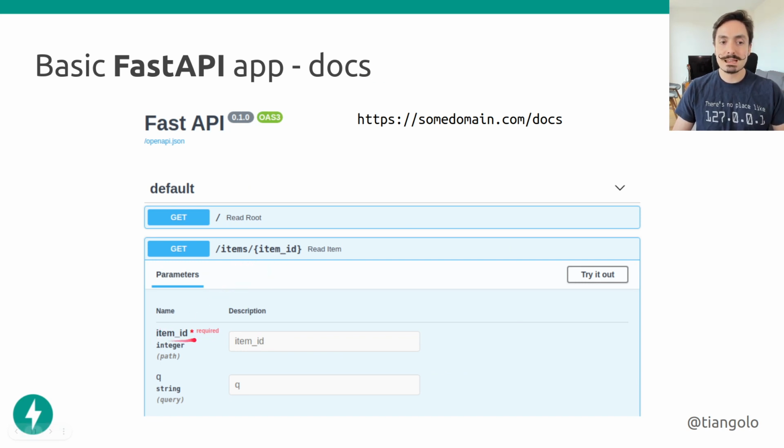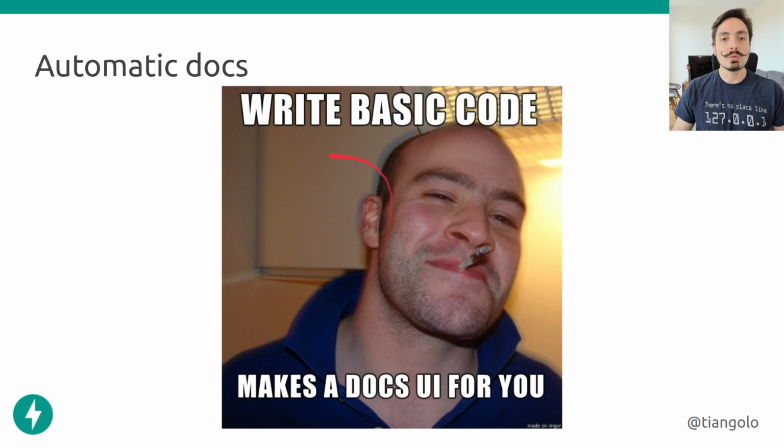We can see that item ID is declared in this documentation as an integer, because that's what we defined in the code, and that it goes in the path, and that we also have a query string, which is optional, this is not required. This query string is a string and goes in the query with the parameter Q. Nice. So you write some basic code, and good guy FastAPI makes a docs user interface for you.